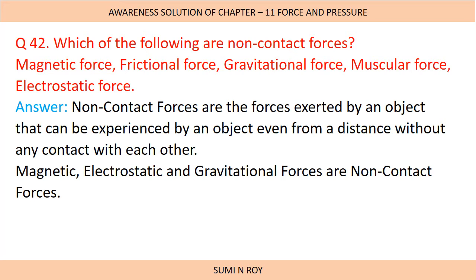Then gravitational force. We know when we release an object from our hand or from a top, it comes down. So there is some force which is attracting that object down. That force is the gravitational force, where there is no contact between the object and the earth or any other object, but there is a force which is exerting in between them. As there is no physical contact, again it comes under non-contact force. So what are the non-contact forces? The non-contact forces are magnetic force, electrostatic force, and gravitational force.